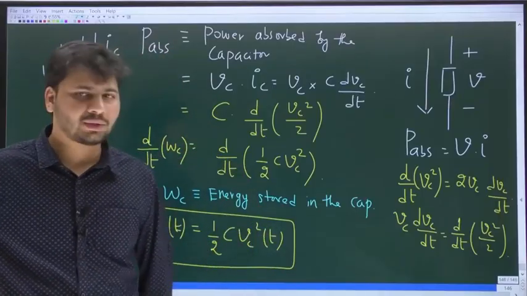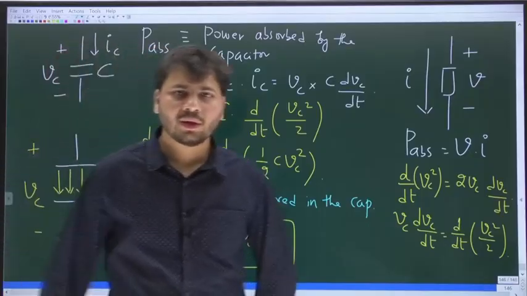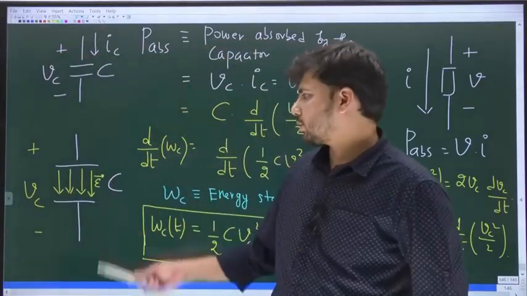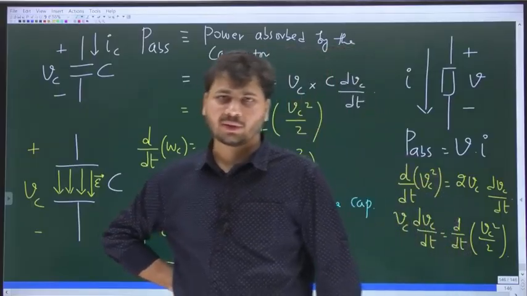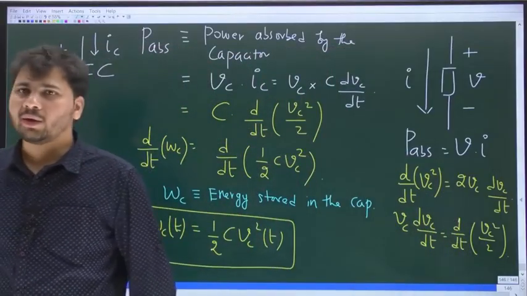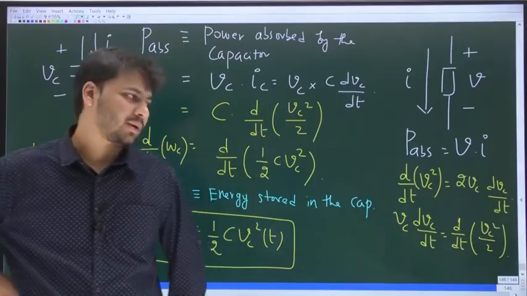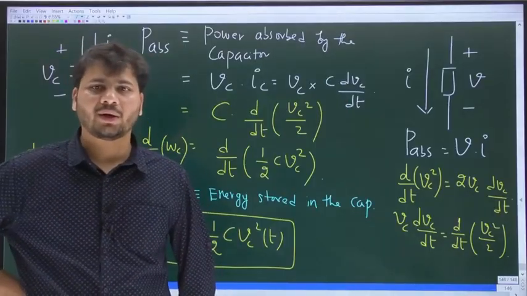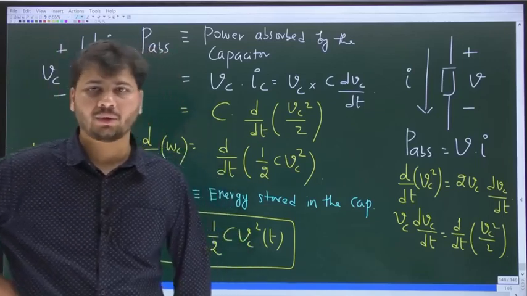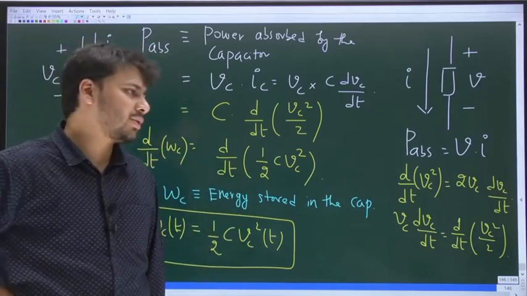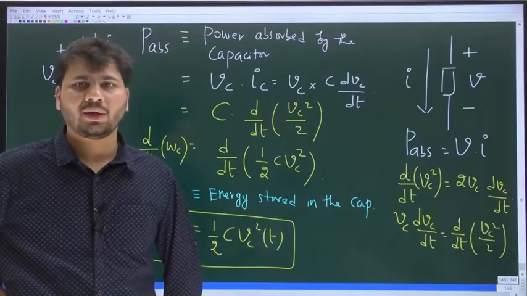It not only stores charge, it also stores energy. Where does it store energy? It stores energy in the electric field between the two plates of the capacitor. And in general, for a parallel plate capacitor, both the plates will carry equal and opposite charge. Plus Q on one plate, minus Q will be stored on the other plate.